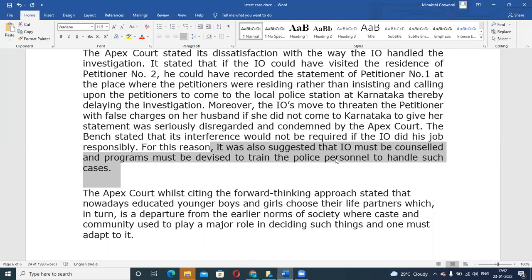So in this case also, the Supreme Court said that even if a person is appointed as an investigating officer, he may not have the proper skills or training. There is a lack of training which is indicated. So proper programs need to be taken up so that they can be given counseling and all this training on how to handle such sensitive cases.